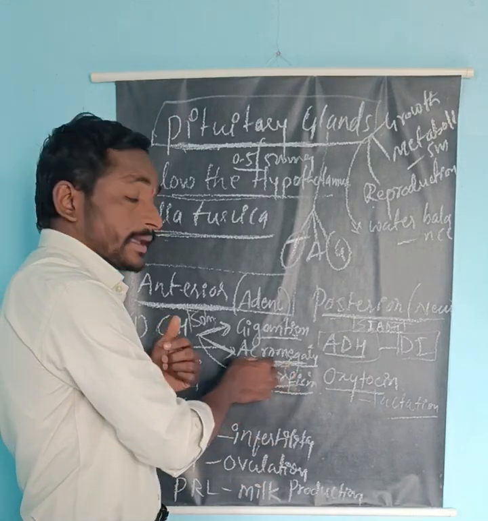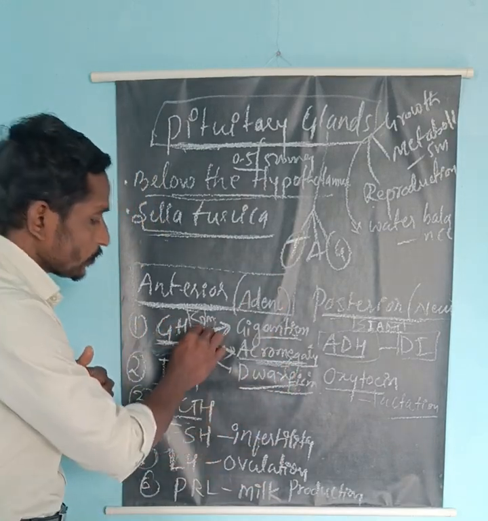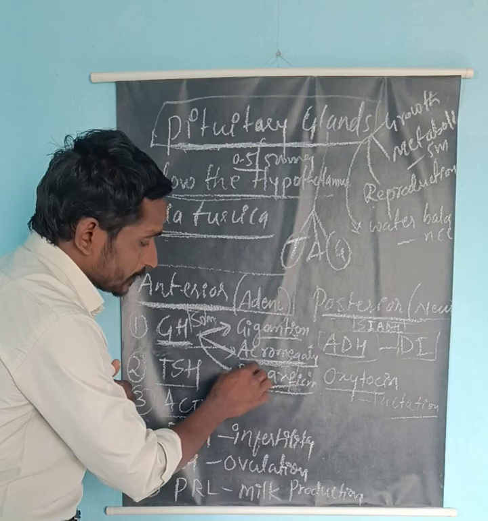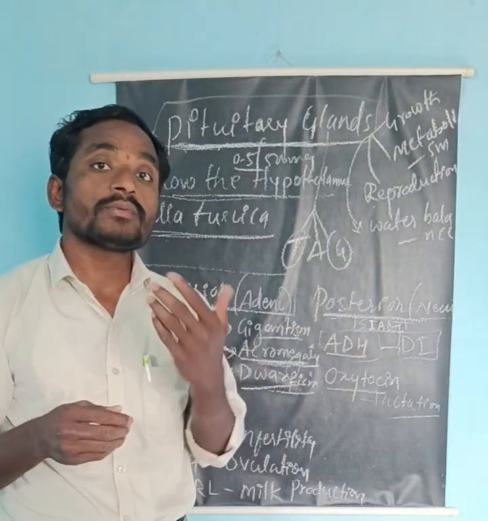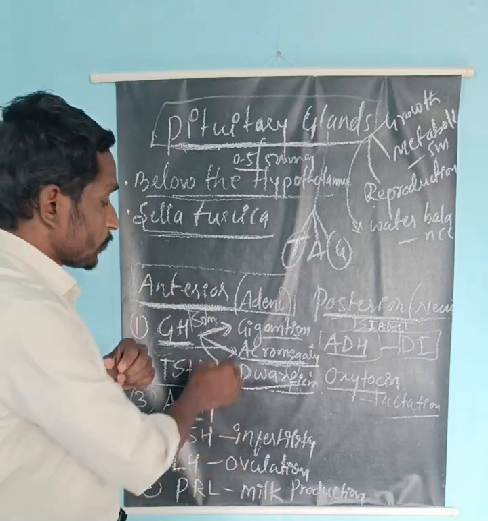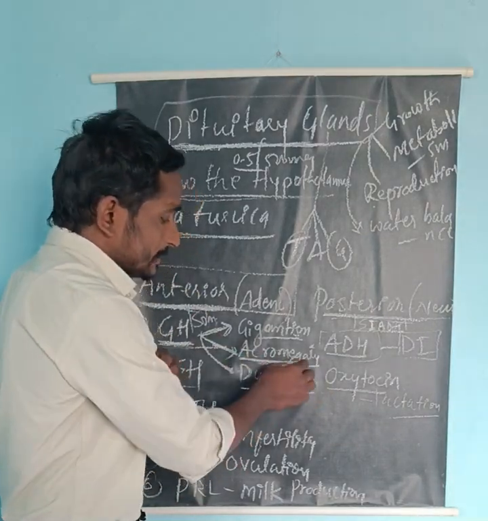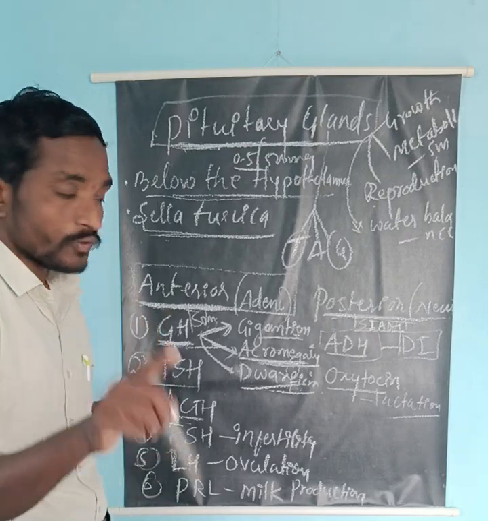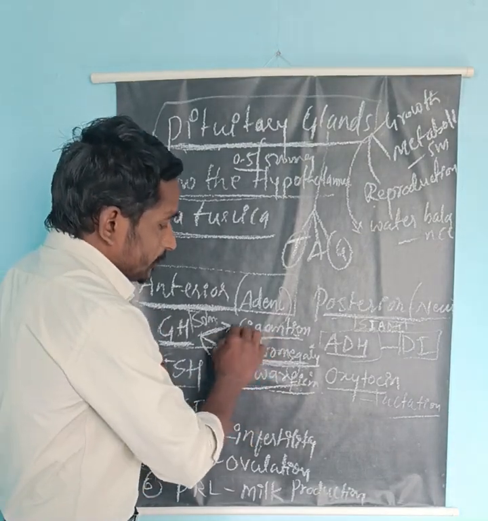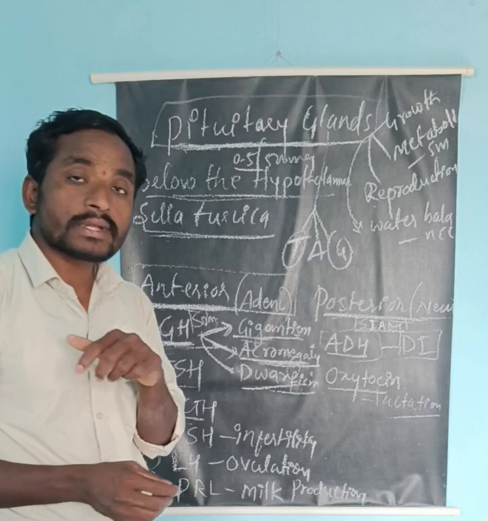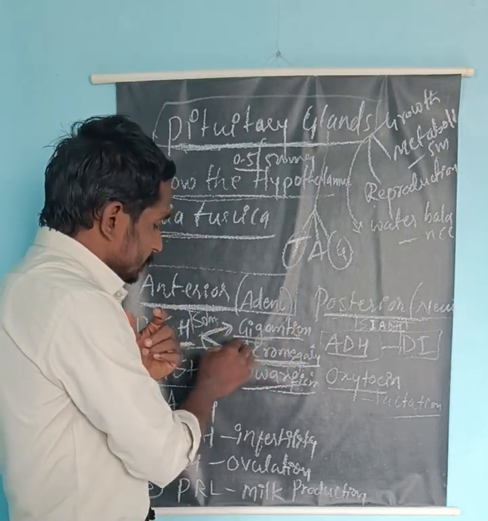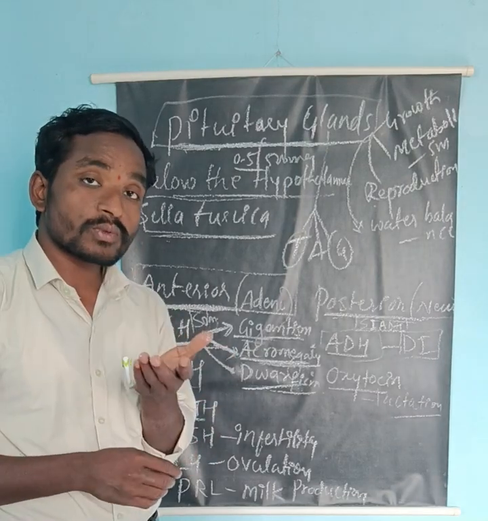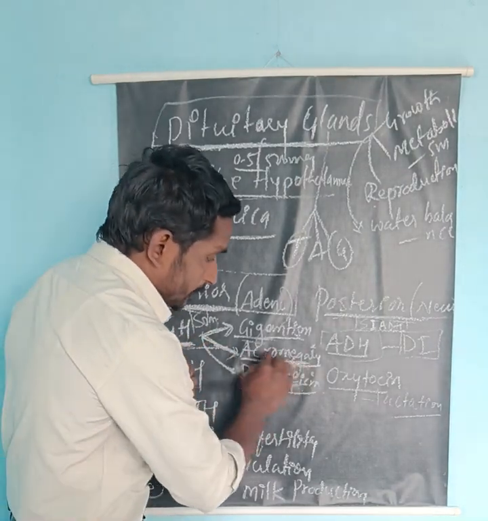Acromegaly usually occurs after puberty. If there is excessive secretion of growth hormone after puberty, it is considered acromegaly. Before that, if the growth hormone is secreted more before puberty, it may cause gigantism. If growth hormone is secreted more after puberty, it may lead to acromegaly.